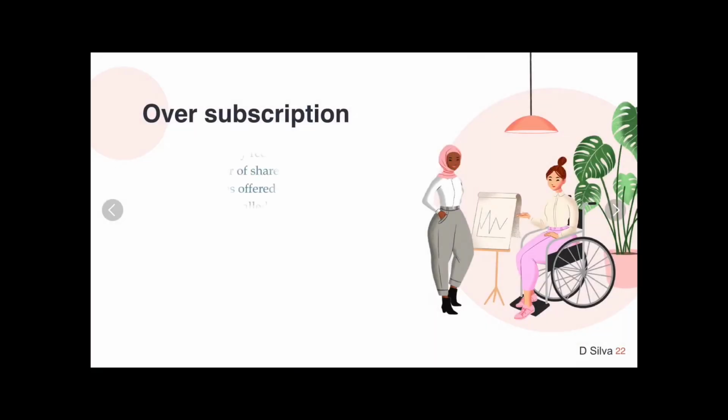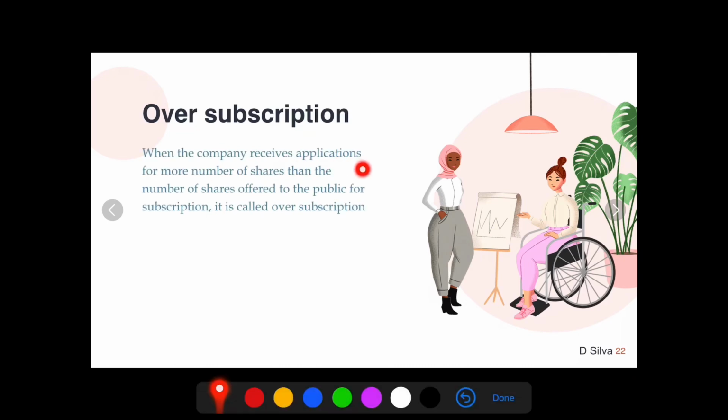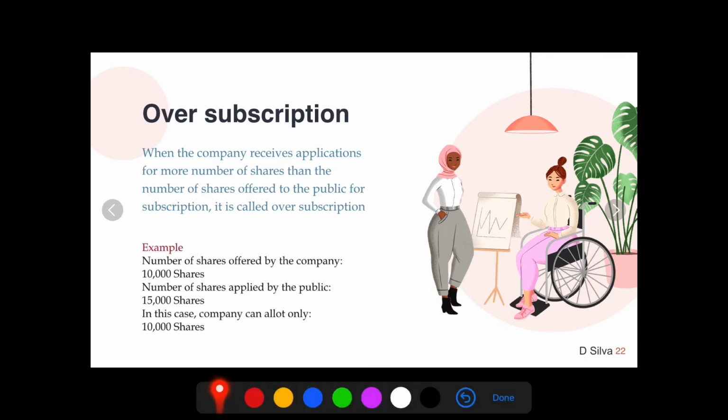Oversubscription. Let's look into the meaning of it. When a company receives applications for more shares than the number of shares offered to the public for subscription, it is called oversubscription. For example, the number of shares offered by the company is 10,000, but the public has applied for 15,000 shares. Do remember, students, the company can allot only 10,000 shares because the company has offered only 10,000 shares to the public. Such a scenario is called oversubscription.